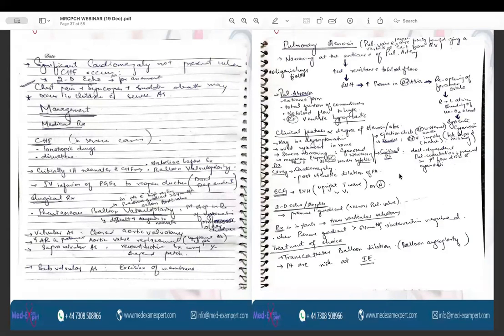The characteristic murmur of pulmonary stenosis is the ejection systolic murmur at the left upper sternal border, and the murmur of the ASD is also present at the left upper sternal border. But in order to differentiate these two, pulmonary stenosis has severe systemic cyanosis, and the murmur is also radiating to the back, which is not happening in case of the ASD. So these are the high yield points for pulmonary stenosis.